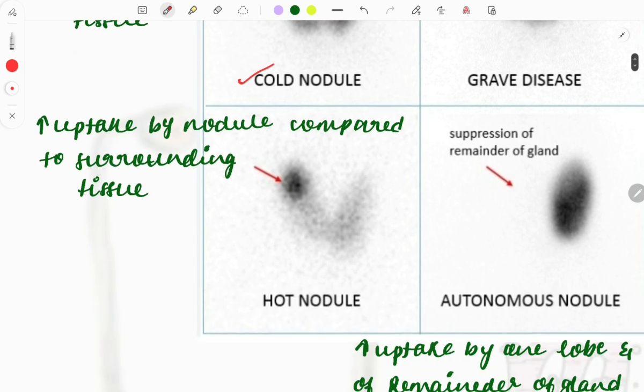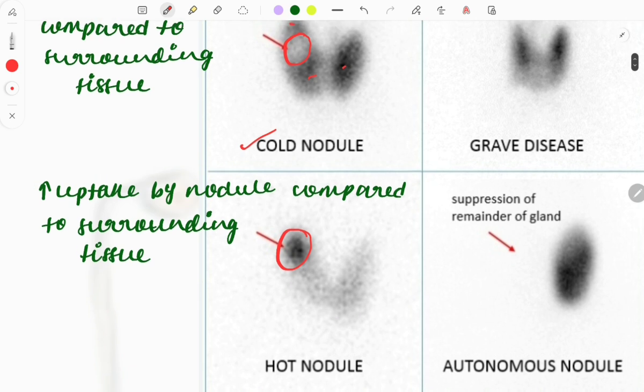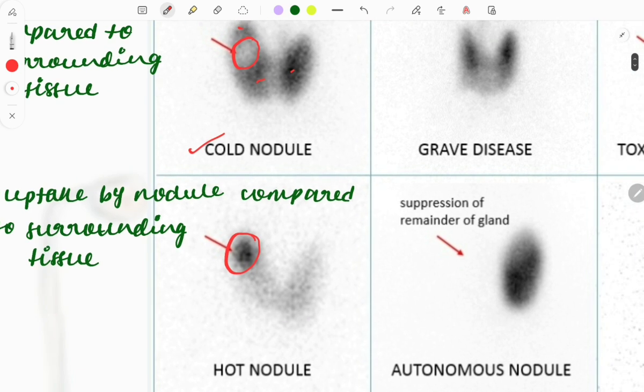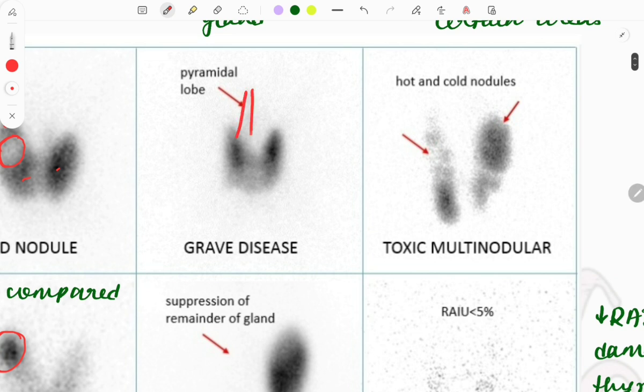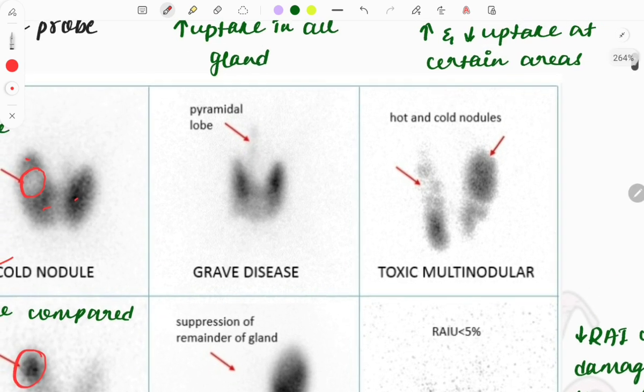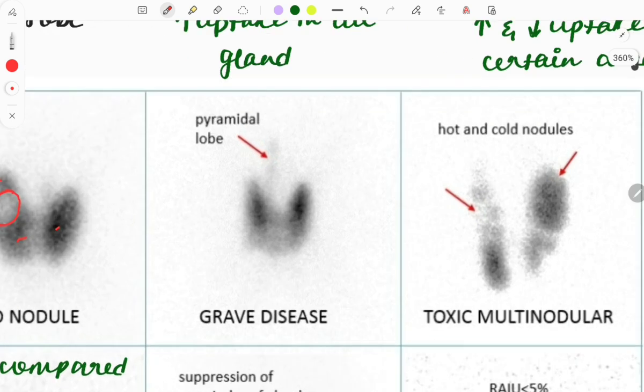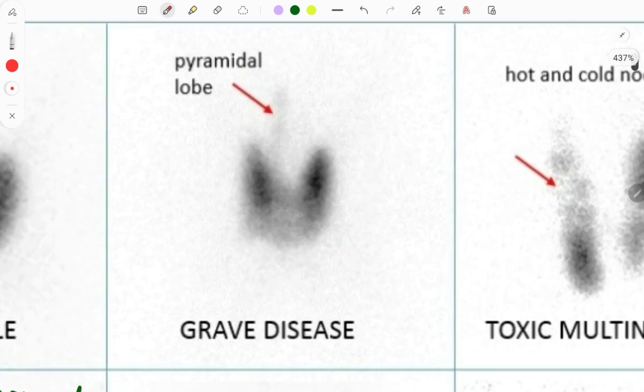Just opposite for the hot nodule, this area takes up more radioactive substance compared to the surrounding, so it is called a hot nodule. In Graves disease, you can see a pyramidal lobe and increased uptake in the whole gland.